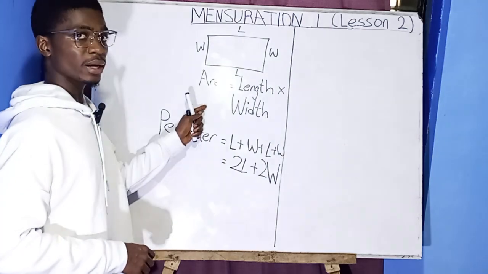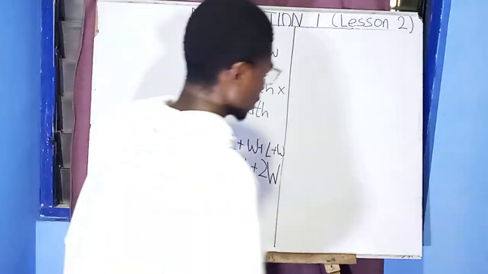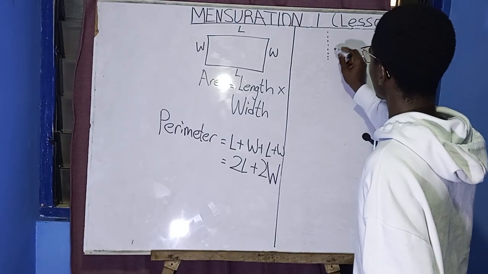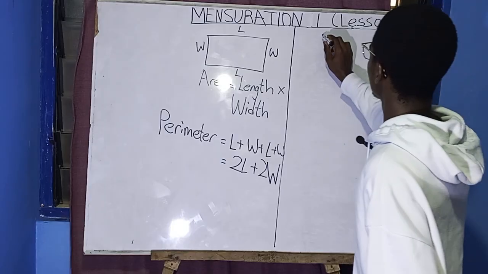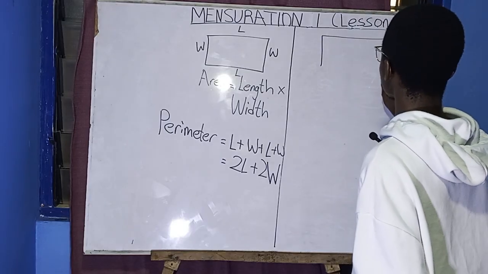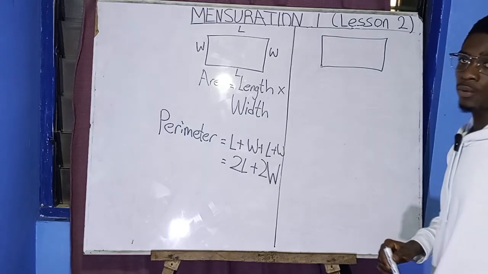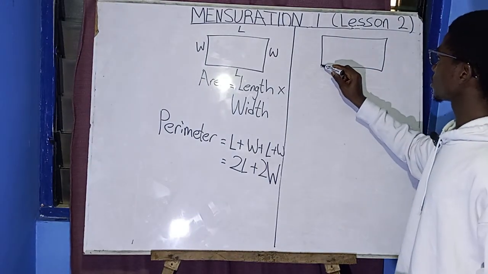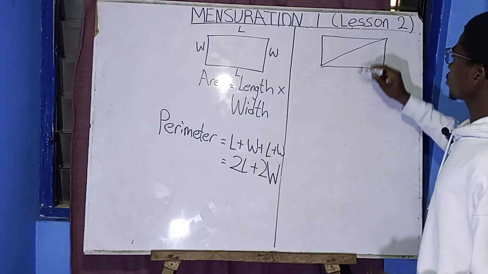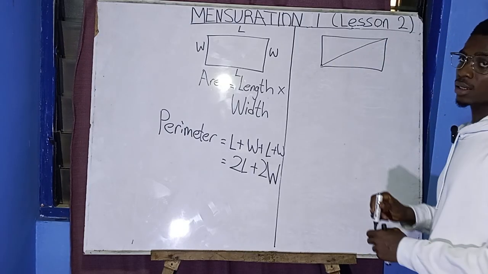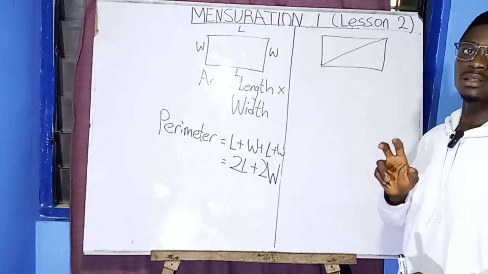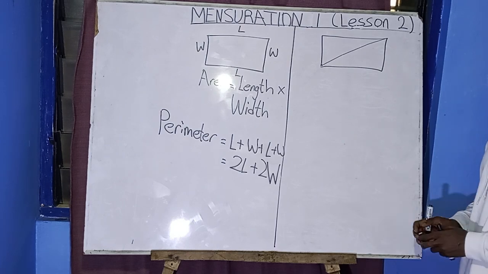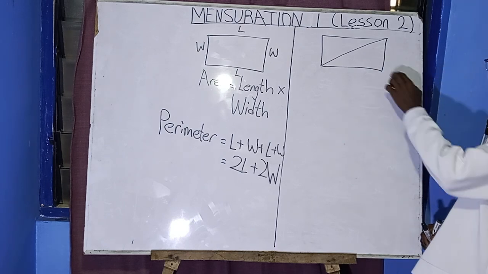Have you written this one? Yeah, let's move on to this side. Okay, let me draw the full shape. It's actually a rectangle, right? So when you divide a rectangular object into two, you are going to get a triangle here and a triangle here, because it's a three-sided figure. That's how it looks.